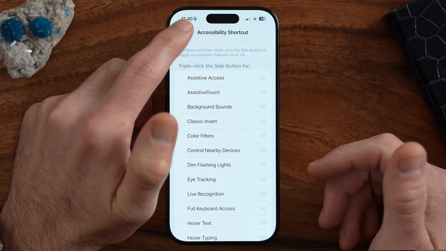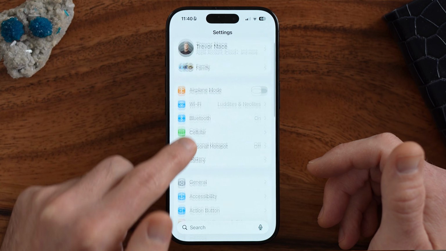The next thing that you might want to change is whether it makes a sound when you press that lock button. It's a really minor thing, but some people are really annoyed every time they go to lock their phone, it makes that little lock sound. You can turn that off as well.